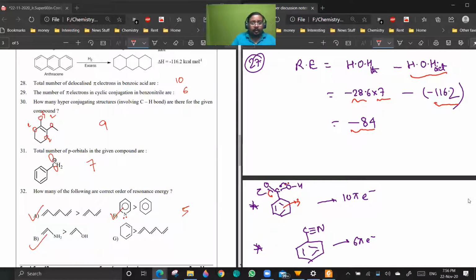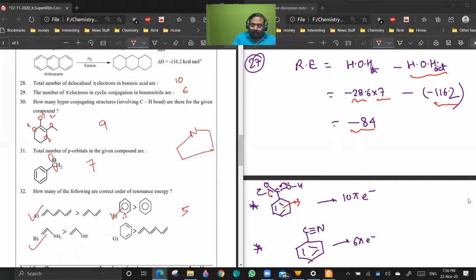Are you getting the point? Sir, either of them we can consider, no? Why consider both? Only one lone pair is going to get delocalized, not both. If that pi bond goes to that side, again it becomes a lone pair. But an sp3 lone pair, if it is conjugated, we consider as part of the pi electrons. It's no longer a lone pair. See, I have discussed this here. Either of them we can consider as one pi electron in the calculation of Huckel's rule.